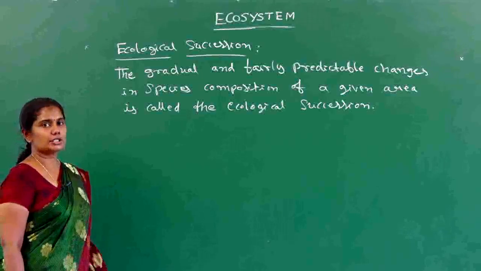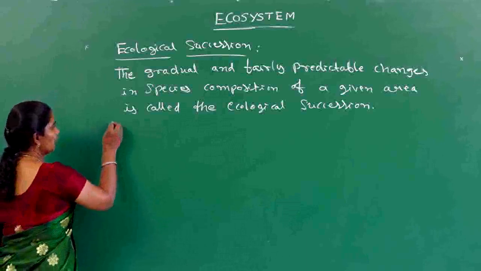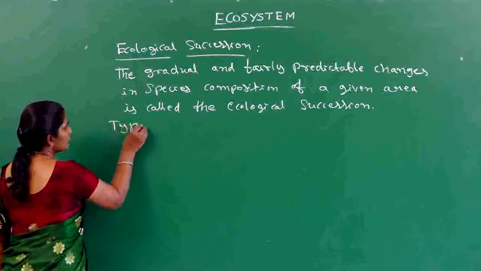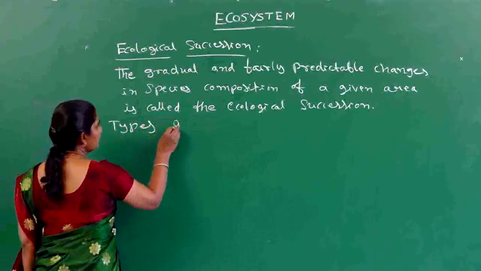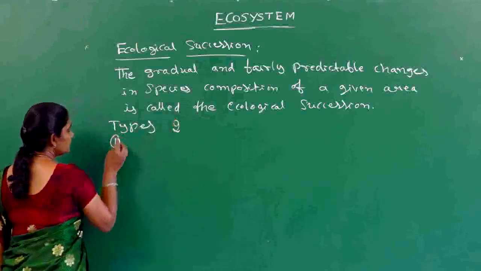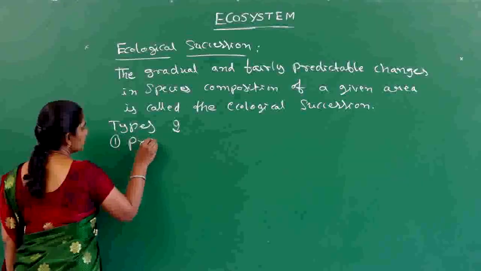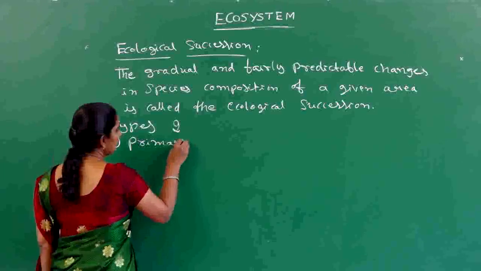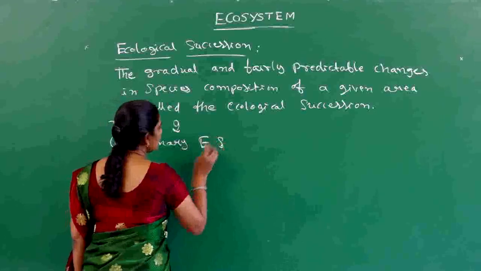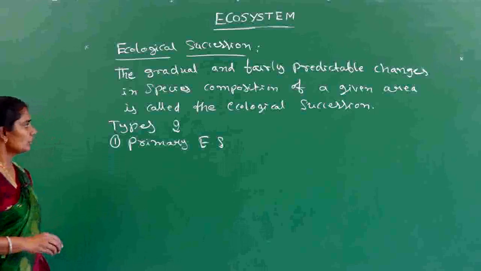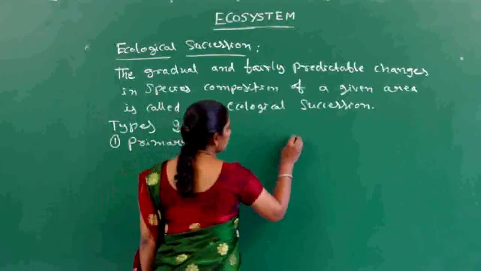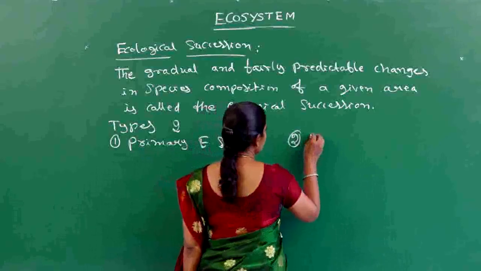And ecological succession is mainly of two types. The first one is primary ecological succession, and the second one is secondary ecological succession.